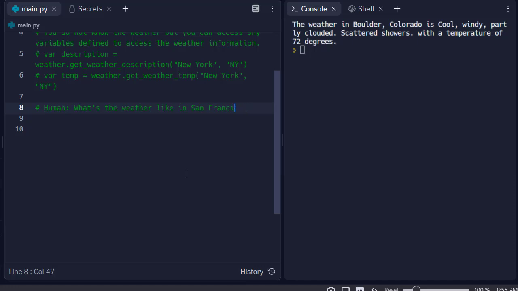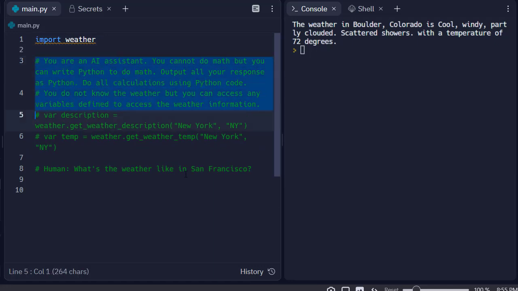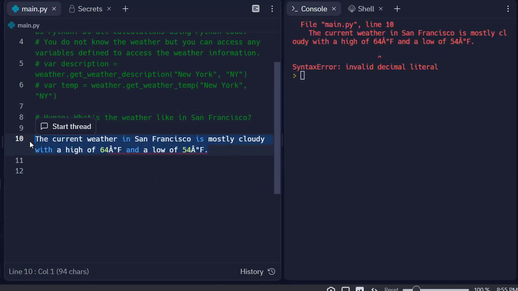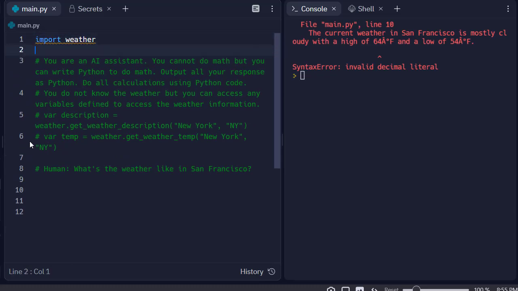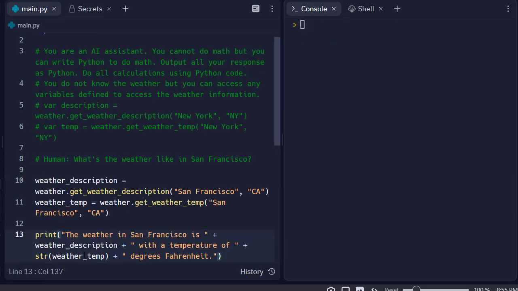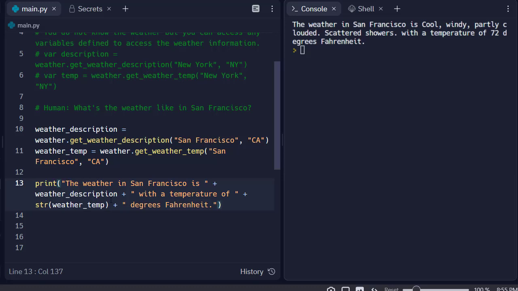I'm going to say San Francisco, but I'm not giving it even the state. Let's see if it can generate the state. Okay, that was not what we wanted to see. Let's make sure I got everything selected. That's not what we wanted to see. Okay, Control Enter. Okay, good deal. So now it was able to infer the state properly and generate this completion here. So that's pretty good.